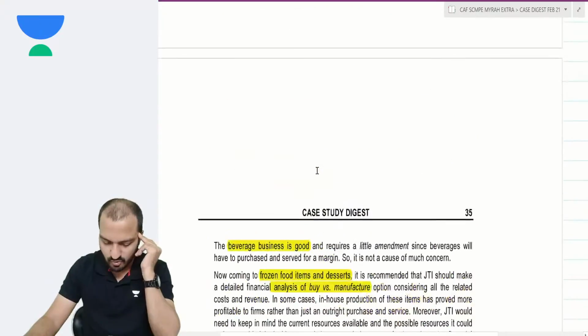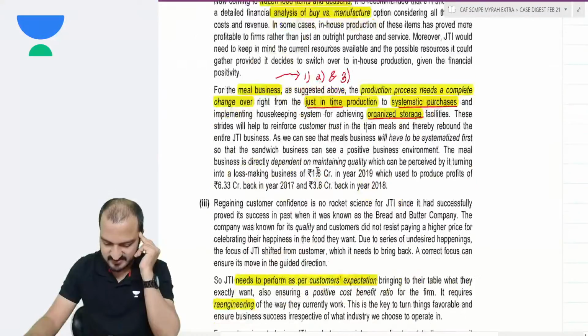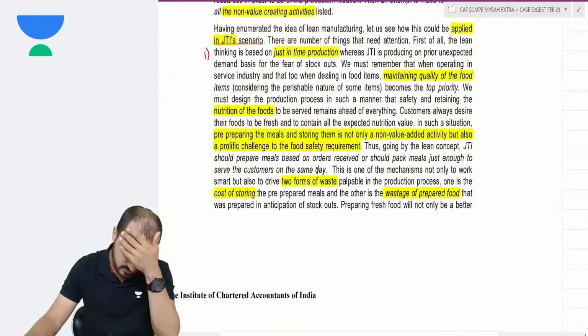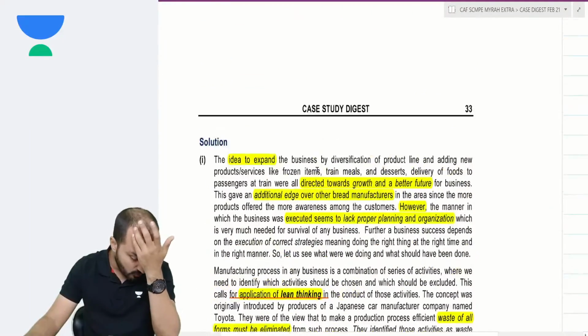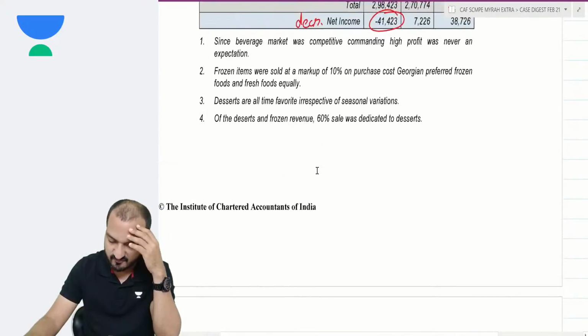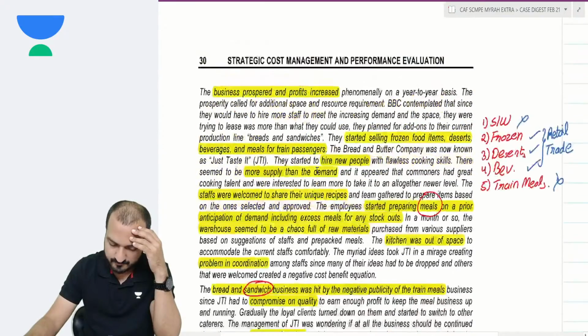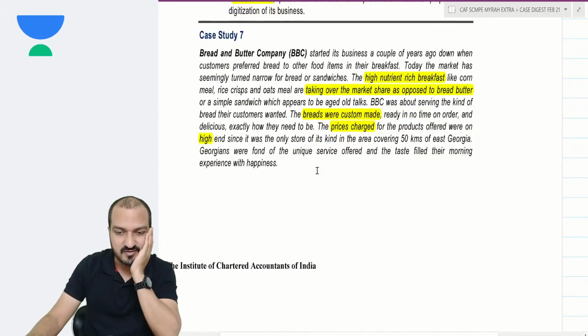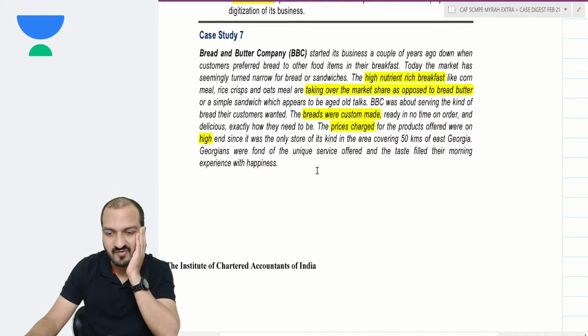I'll give you a minute to go through that and then we go to the next case. In fact, I'll slide through my notes again if you want to copy the highlights that I have made. You can copy the highlighting work that I have done so that it'll be faster for you to revise later.